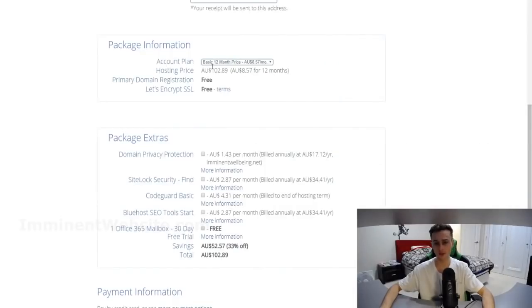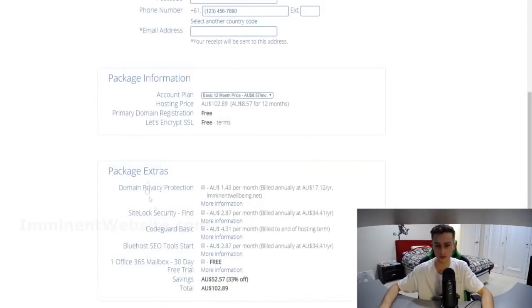And as you can see right here at the top, this is basically the account plan. So basically the more you pay upfront, the cheaper the monthly plan is going to be for you. This is up to you. If you want to get the 3-year plan, you could definitely do that. You may want that to be a commitment for yourself so that you can save more in the long term, but if you don't, you can always just go with the 12-month plan. It doesn't really matter. Now, just a quick note, the pricing you're seeing right now is in Australian dollars. So if you're in the United States, it's probably going to look a little bit different for you. I just wanted to quickly point that out for you.